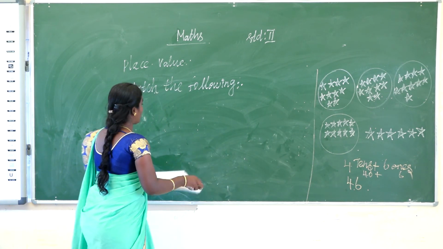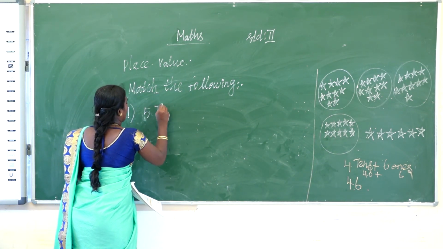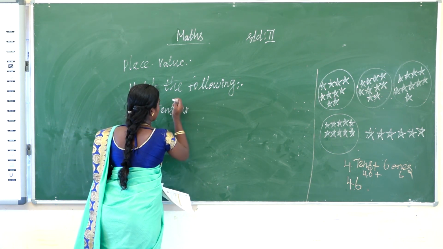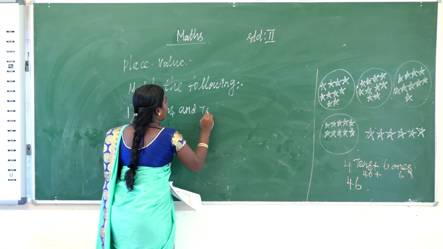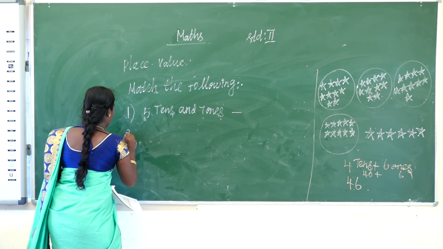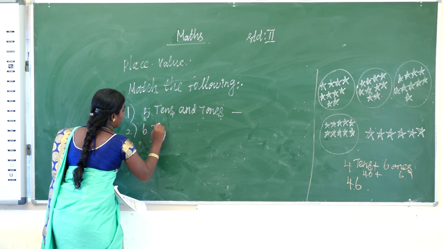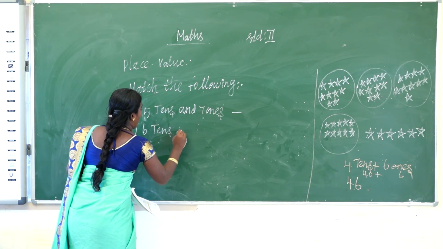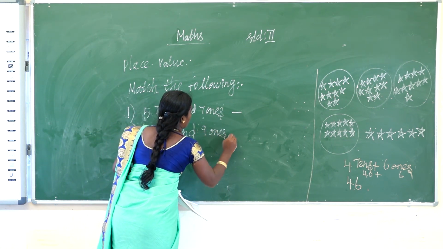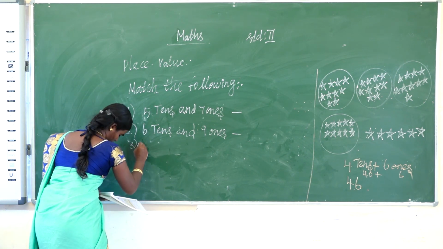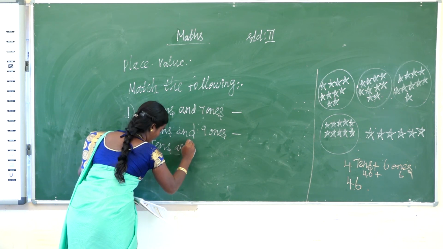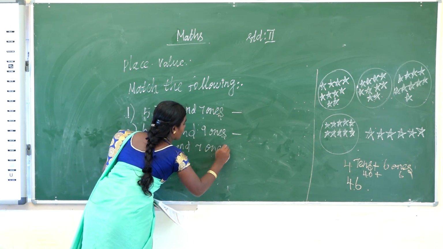Okay, so what is the first sum? 5 tens and 7 ones. Then the next one is 6 tens and 9 ones. The third one is 7 tens and 7 ones.